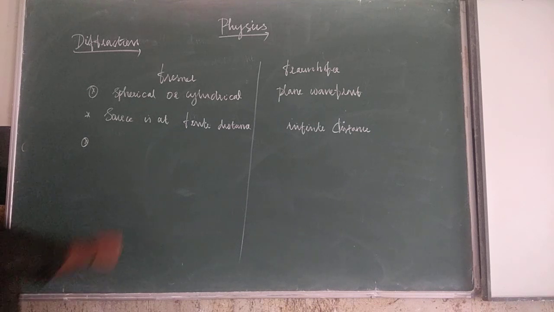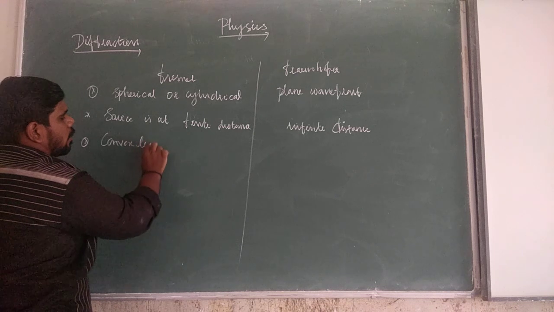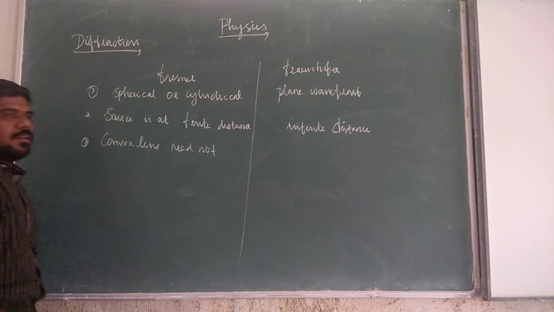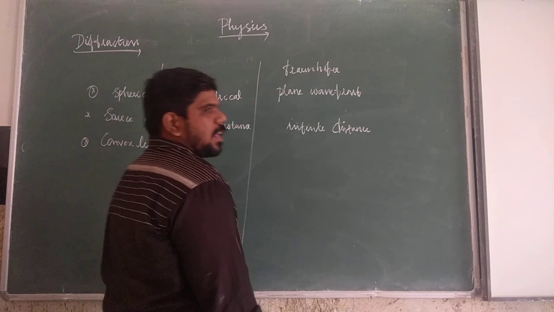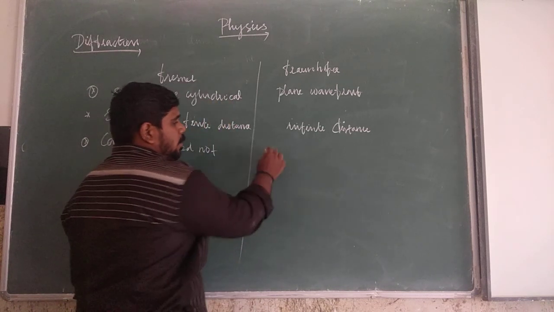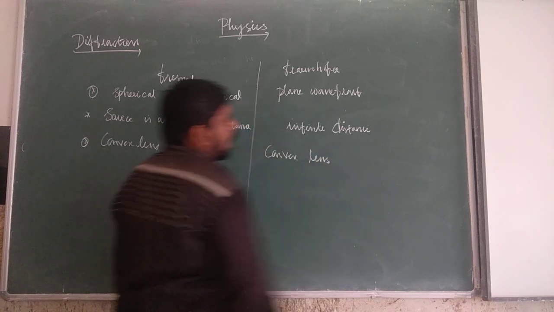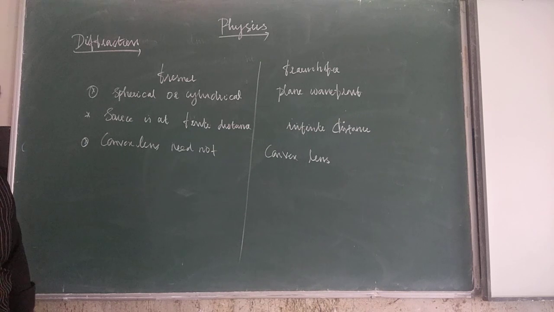Third point, in laboratory conditions: for Fresnel diffraction, a convex lens need not be used. For Fraunhofer diffraction, a convex lens need be used.